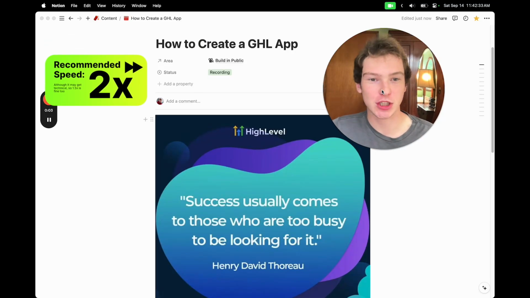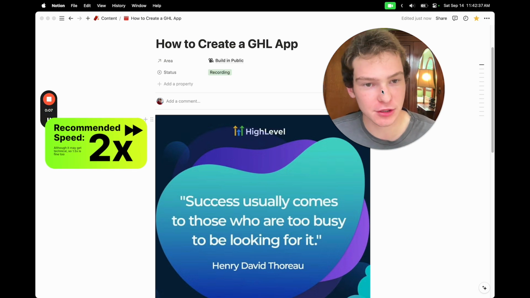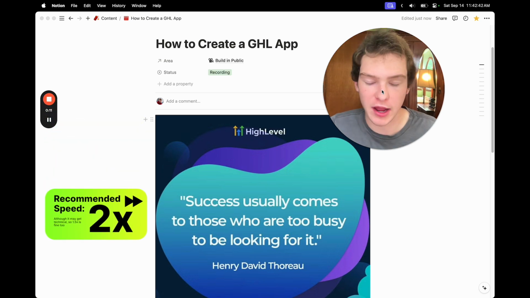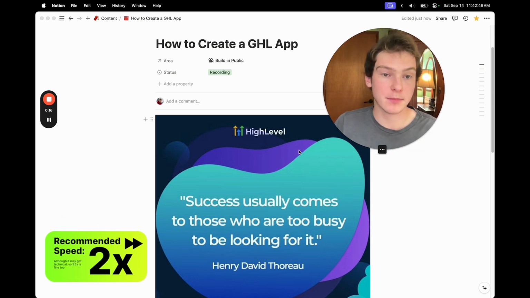Today we're going to be showing you how to create an app or an integration or a plugin for HighLevel. And if you're interested in building plugins but you're not sure what HighLevel is, I'll leave a little blurb in the description below so you can get up to speed.